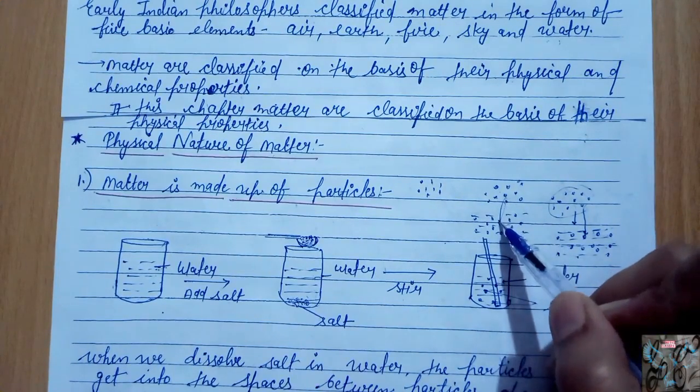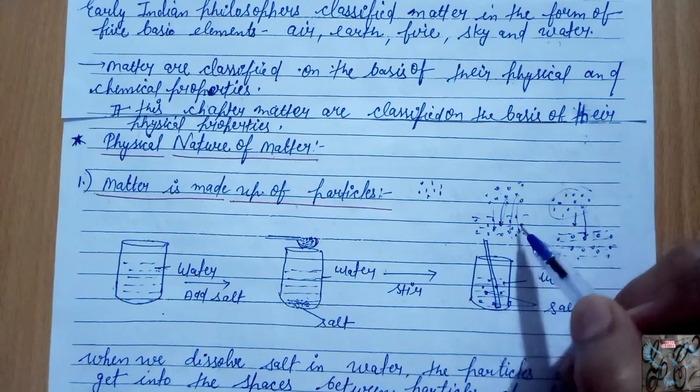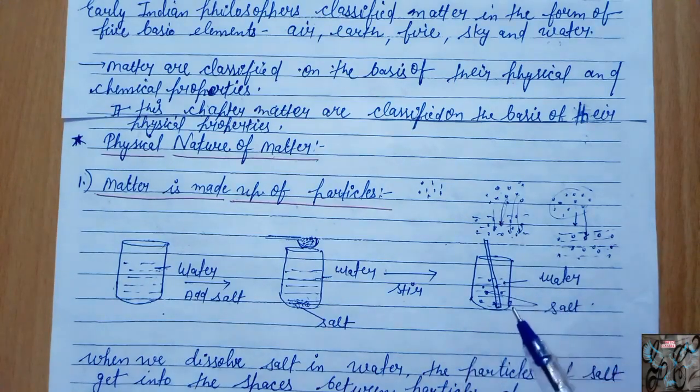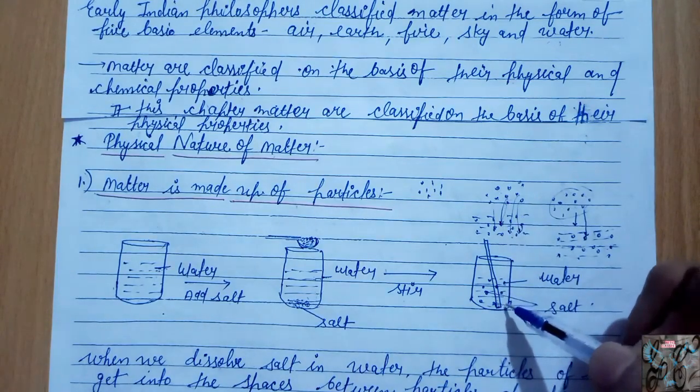Particles of salt get into the spaces between the particles of water, so salt and water dissolve with each other, because they both have particles. Water has space between the particles, so that salt particles can get into the particles of water.